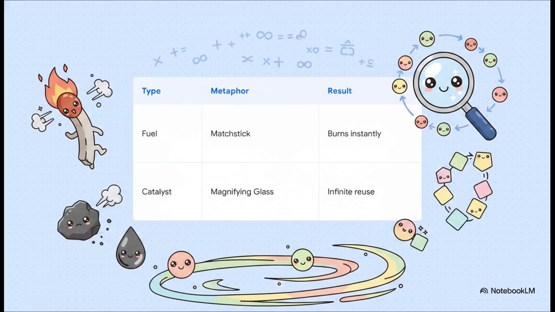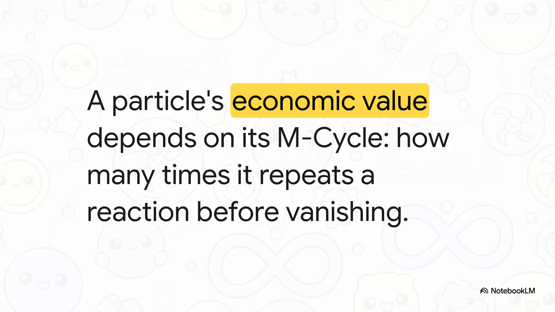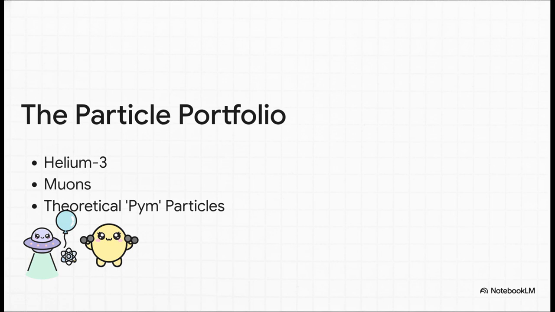You don't burn a magnifying glass to start a campfire, right? You just use it to focus energy over and over and over again, without ever consuming the glass itself. This introduces the secret engine of this whole new economy, the M cycle, or catalyst repetition. It tells us that a particle's true economic value isn't about how much raw energy it holds inside, but its M cycle, meaning how many times can it repeat a reaction and unlock a natural barrier before it finally disappears. So even if you have a wildly expensive particle, if its M cycle is 1,000,000, your cost per use essentially drops to zero.